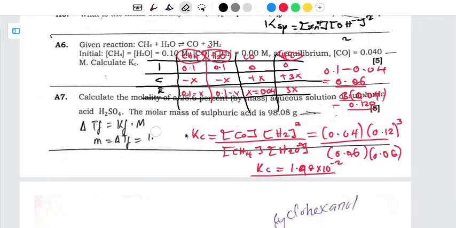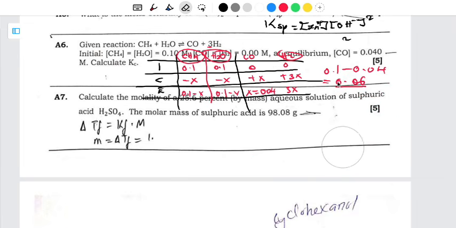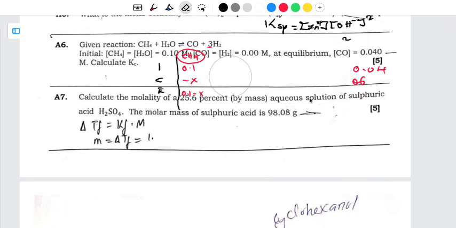Okay. Let's answer question 7. Question 7 is asking us to calculate the molarity of a 25.6% by mass aqueous solution of sulfuric acid. The molar mass of sulfuric acid is 98.08 grams.